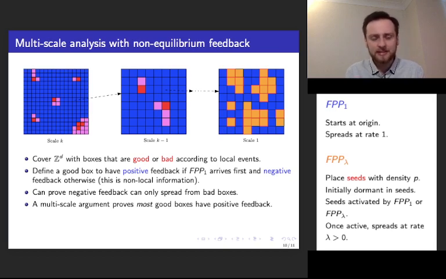So the red boxes are the bad boxes at that scale, and the purple boxes are negative feedback. So as long as the bad boxes are well spread out, we can encapsulate the effect of negative feedback. And to control bad boxes at scale k, when we can't encapsulate it, then we have to go to a higher scale. So it's an involved argument, but this is the philosophy of this approach.